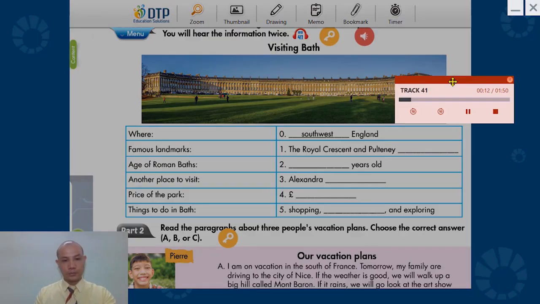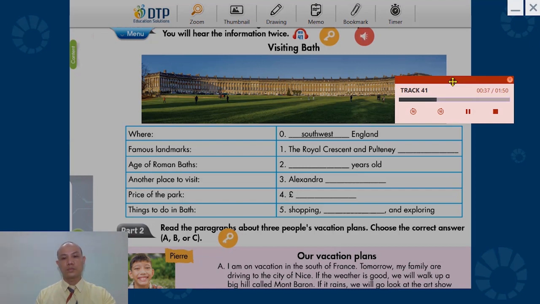Listening. You will hear a man talking about a famous English city. Listen and fill in the blanks. You will hear the information twice. If you are going to go to England this summer, you should visit Bath. It is a very old city in the southwest of England. It has many famous landmarks, like the Royal Crescent and Pulteney Bridge.